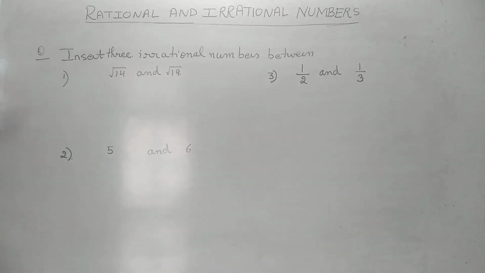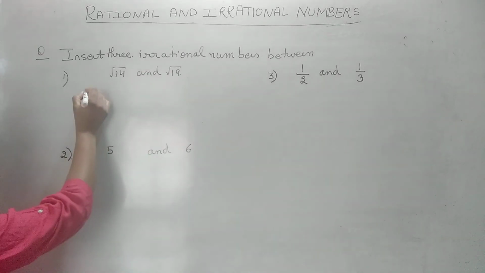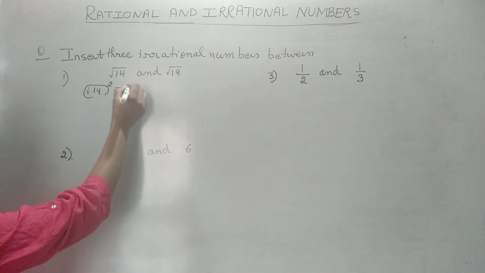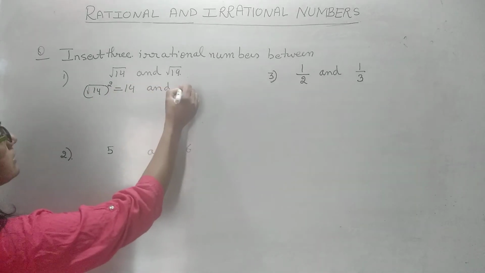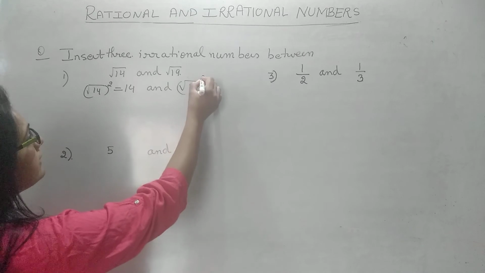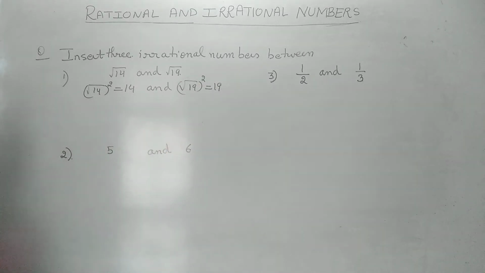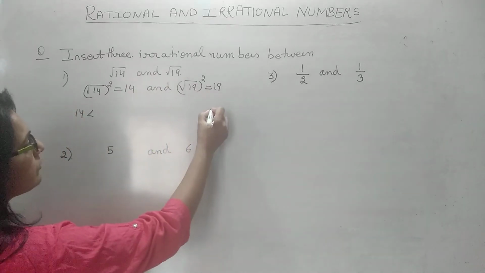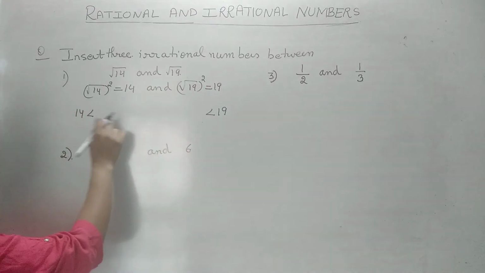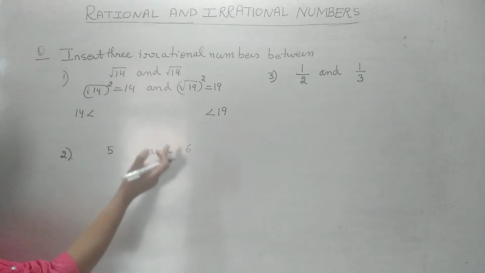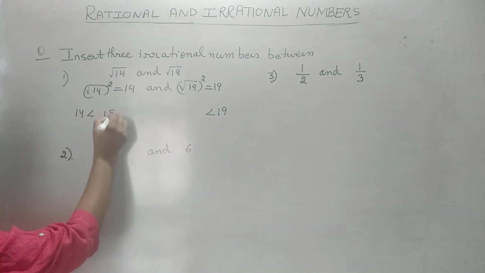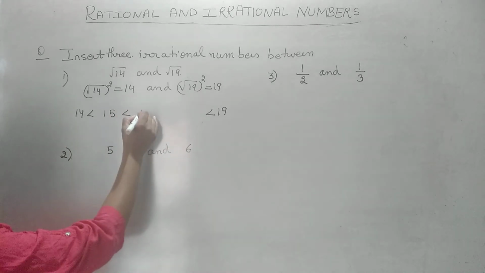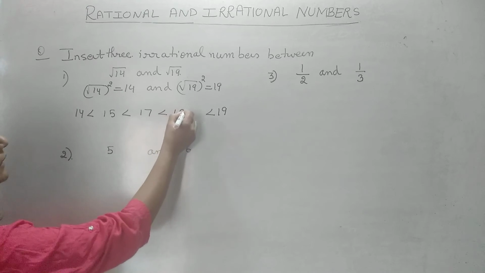So when square roots are given, what is the first step? You find out what is the square of 14, square root of 14, and what is the square root of 19? It is 90. Now between 14, these squares that we have found out, you will write all the numbers between them which are not perfect square. Like 15 is not a perfect square. 16 is a perfect square, we will not write that. 17 and then 18.